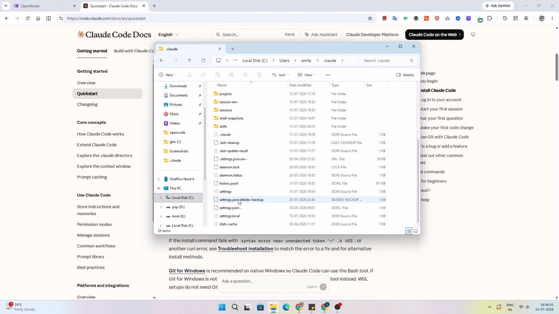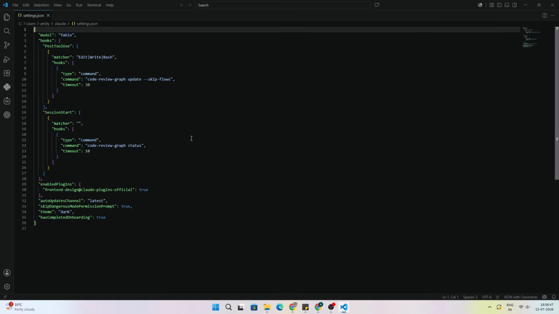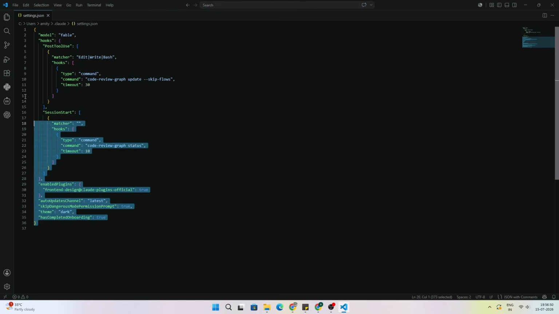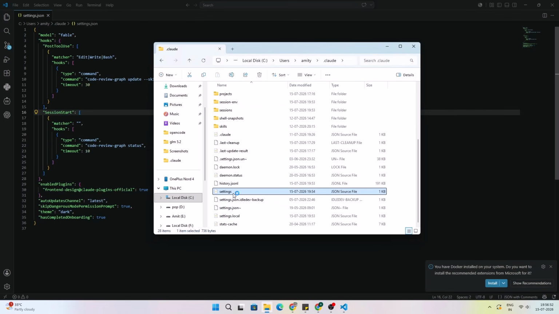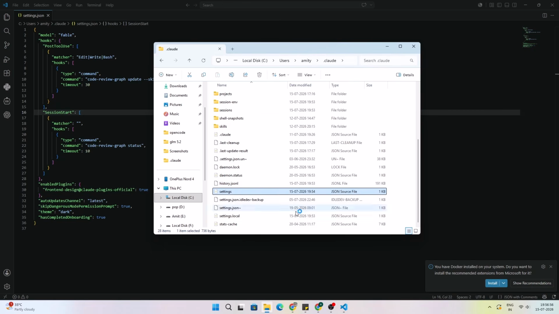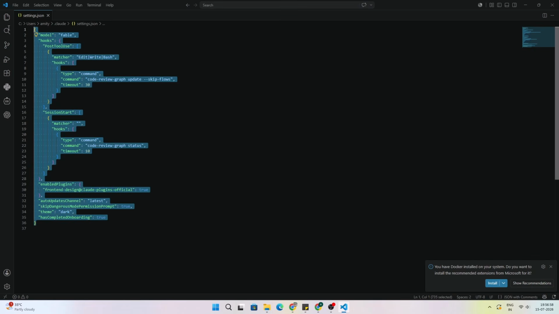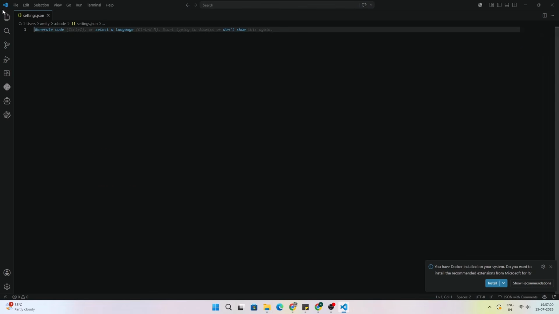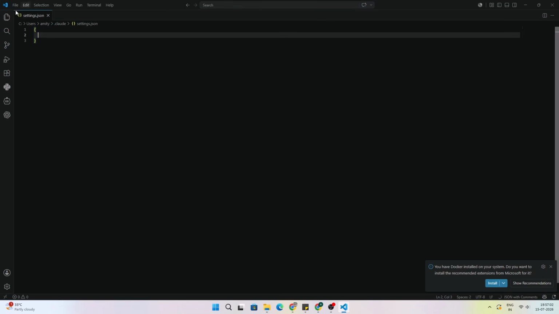Then go to the very bottom and open this settings.json file, not the settings.local.json file. It can be empty in your case, and if this file does not exist, you can create one over here, settings.json. If this is empty, that's fine, just create these curly brackets, and let me show you.